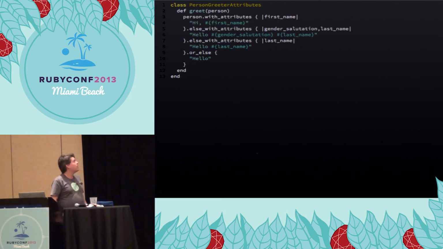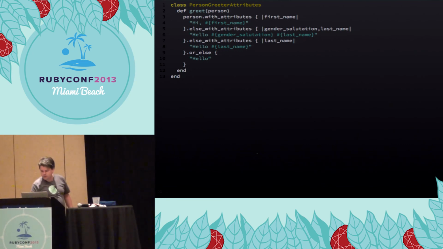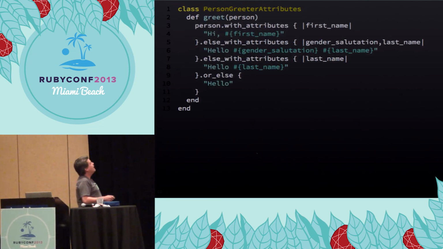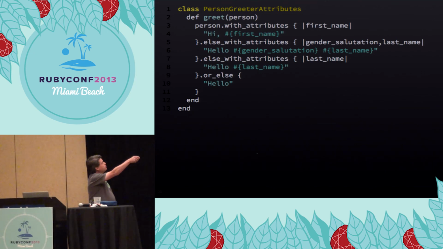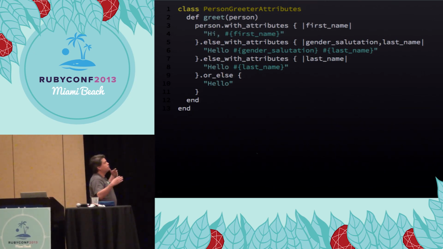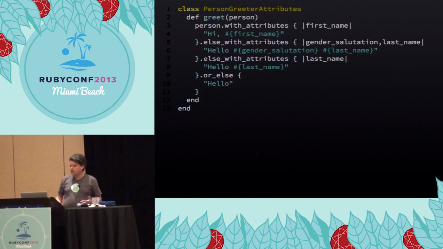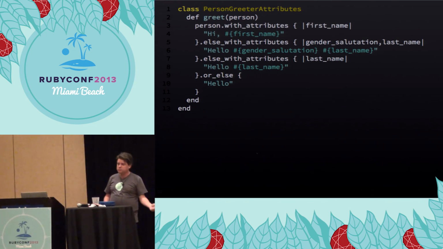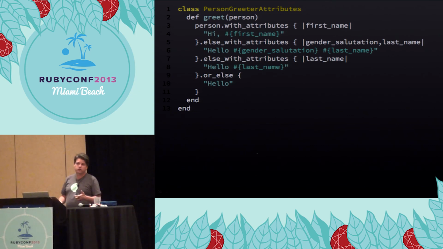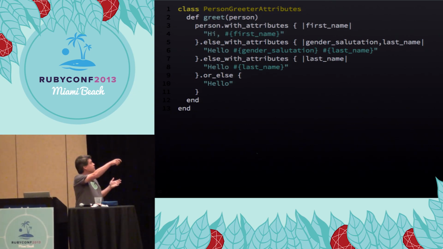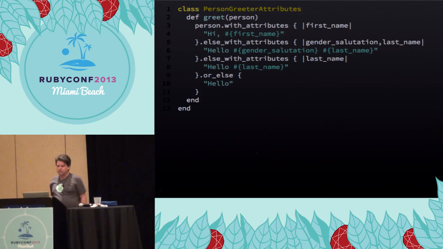We have a method called withAttributes. I'm sorry, these are so small. Oh, there we go. If the first name is there, then we'll run this block of code. If we didn't, but we have a gender salutation and a last name, run this block of code, etc. I should point out, this absolutely works. A Lambda has access to not only the number of parameters, but the names of those parameters. So you could just look at the parameter list to figure out what attributes are being asked for.